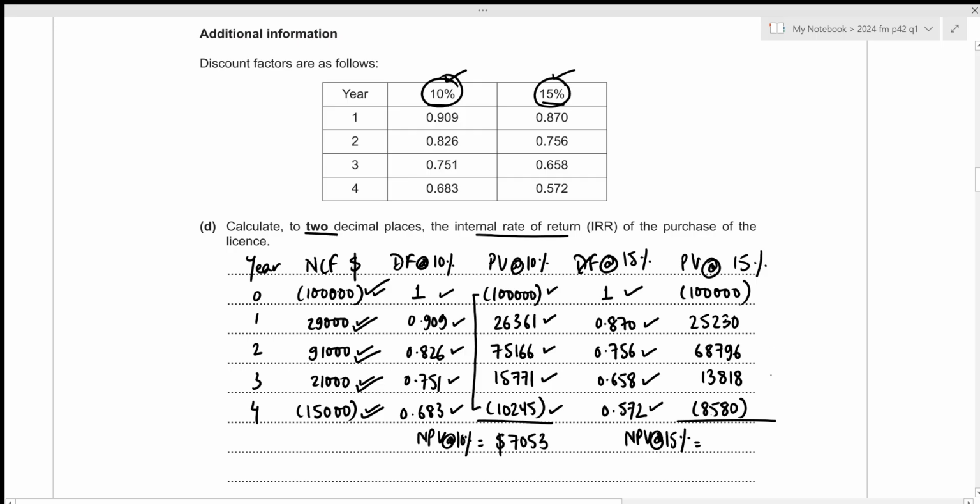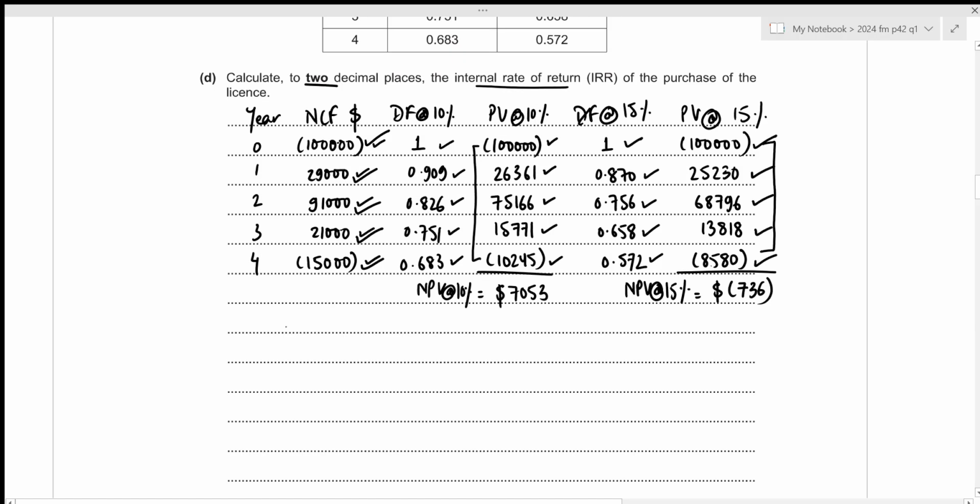It'll be the total of these 5 values. So negative 100,000 plus 25,230 plus 68,796 plus 13,818 minus 8,850. It results in a negative amount of 736. Now we need to calculate the internal rate of return.